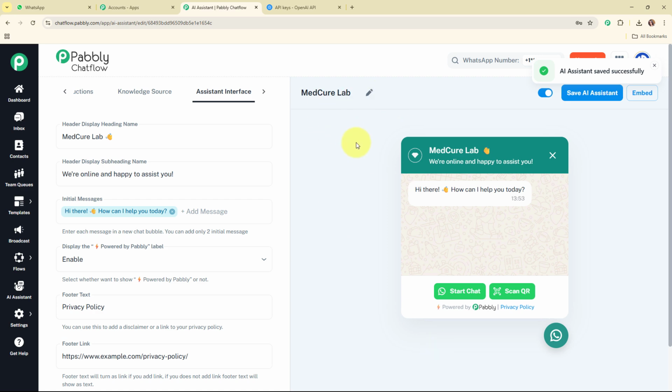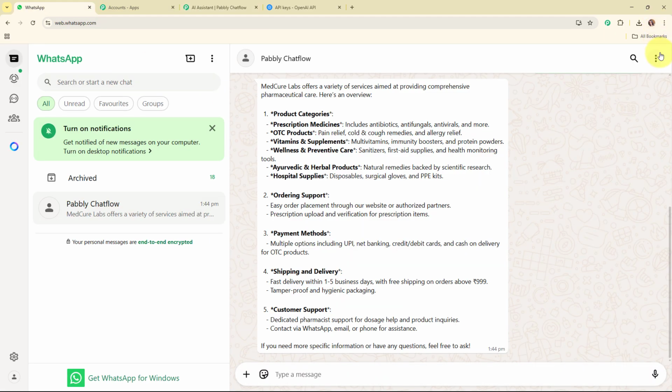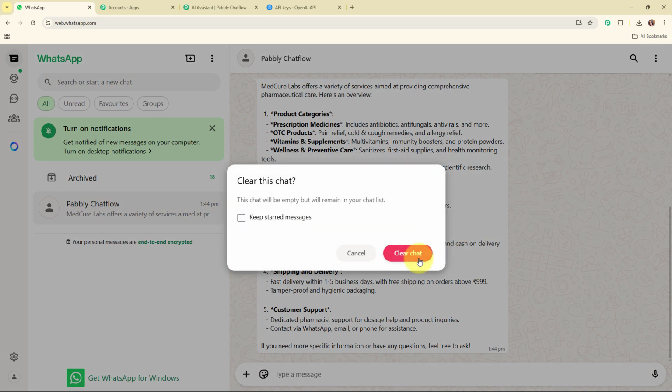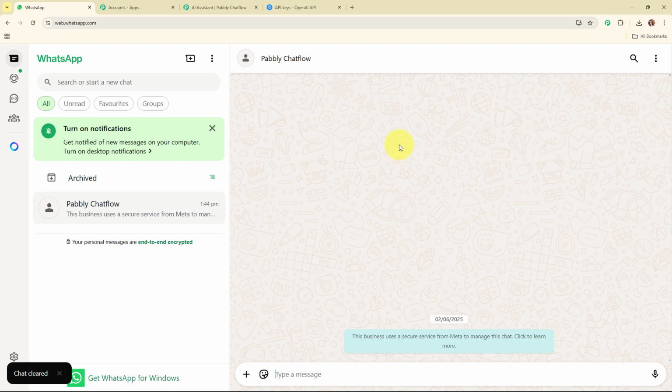Alright, so now after saving the AI assistant, we are going to test this AI assistant once again by simply sending a WhatsApp message to our WhatsApp chat. For that, let me take you back to my WhatsApp, and here I'm going to clear the chat to start it from scratch. Let me tell you that before sending a WhatsApp message to our chat, we need to enable the AI assistant from our inbox for this particular chat, and from there you need to choose the AI assistant you want to enable on this particular chat.